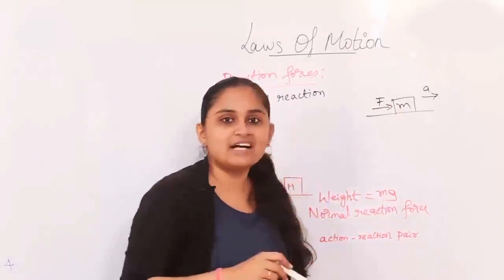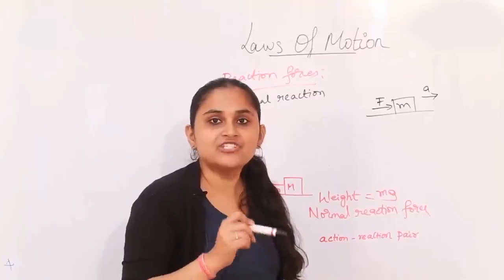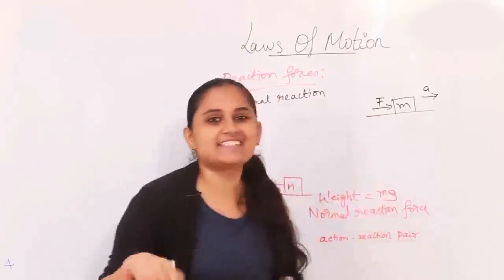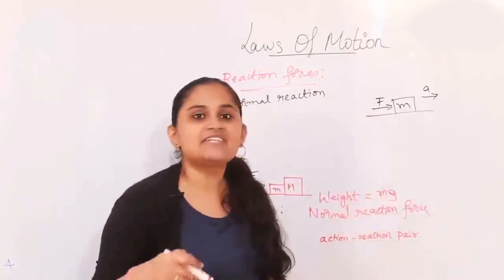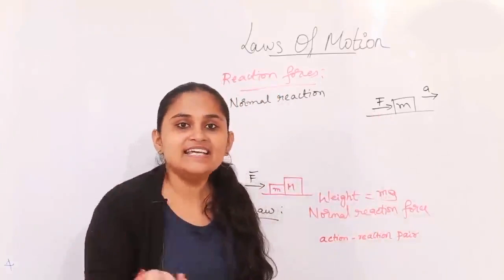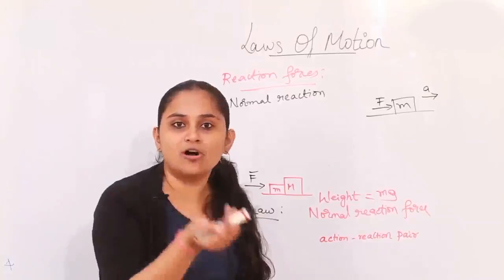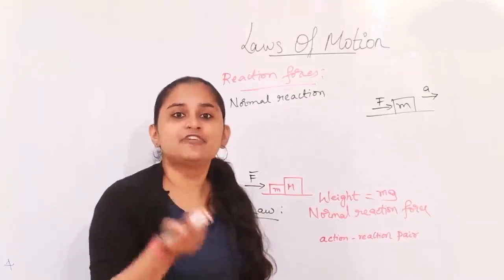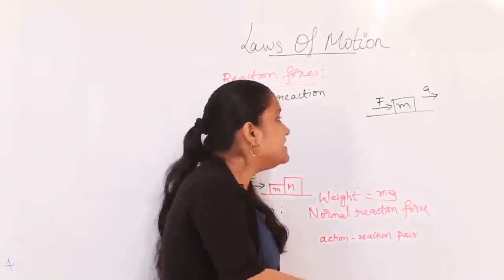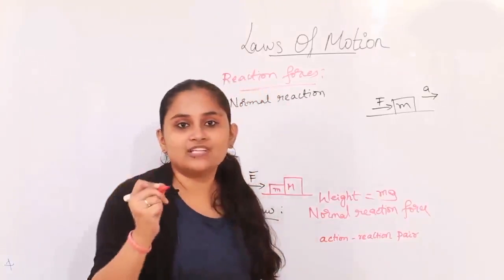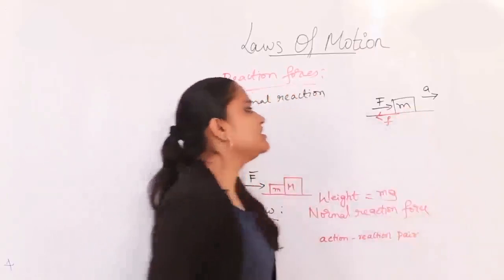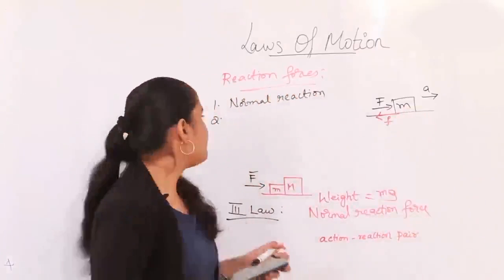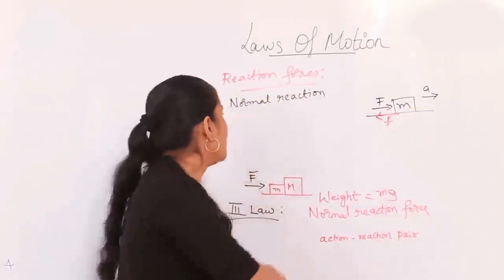There should be some force which opposes the external force applied. This opposing force, which results because of the nature of the surface on which the block is placed, is called frictional force, and it is opposite to the direction of the applied force. Frictional force is represented by small f. So the second one is frictional force.